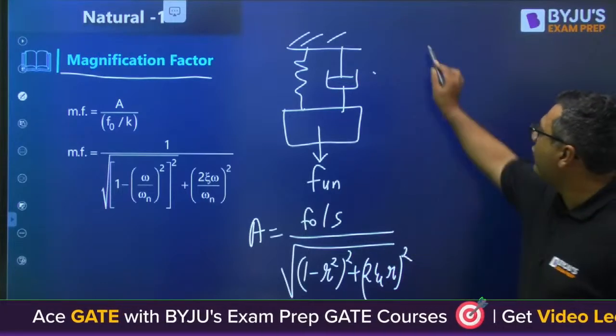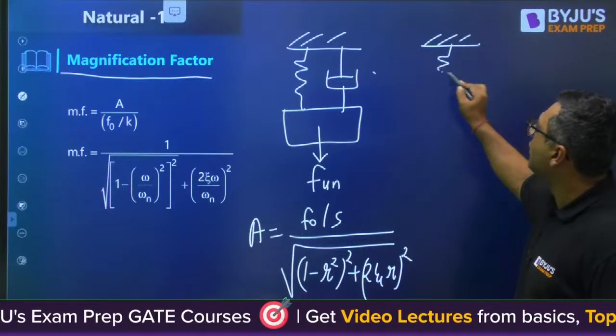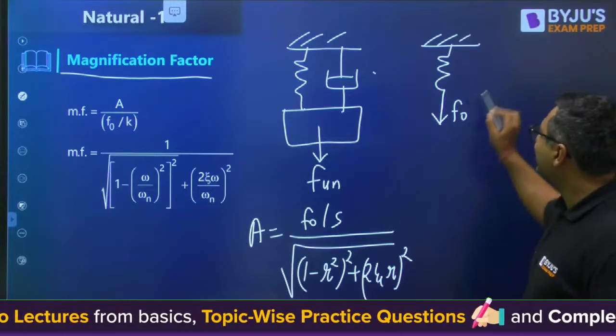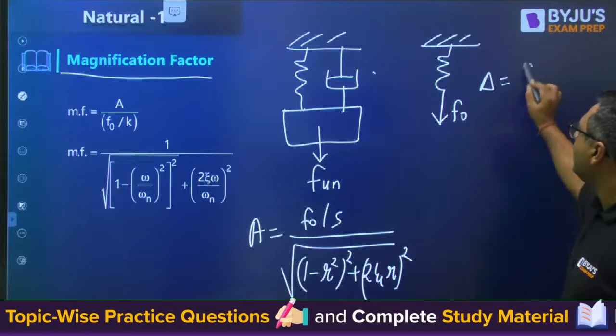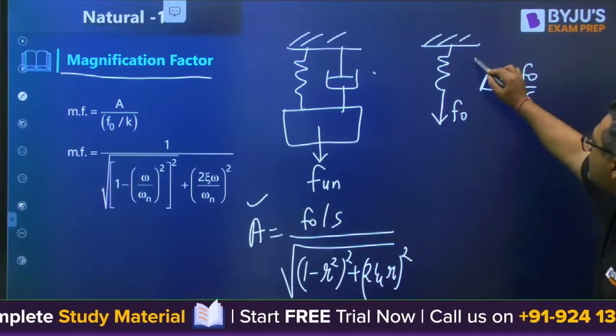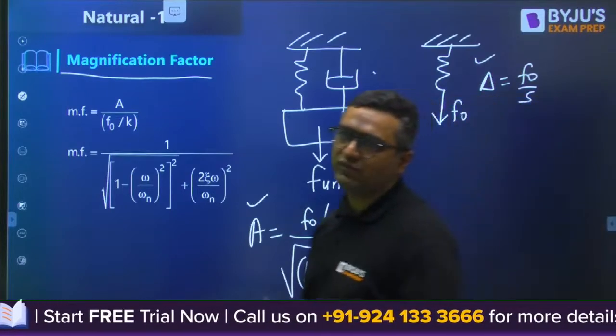If we have only a spring and apply a force F naught onto that, then it will have a deflection of F naught by s. So the ratio of this amplitude to this deflection is the magnification factor.